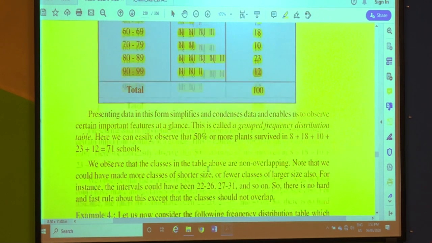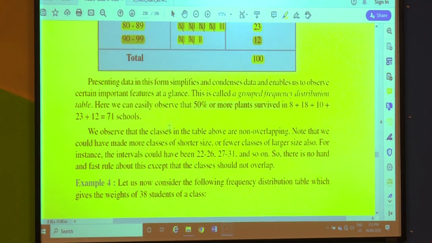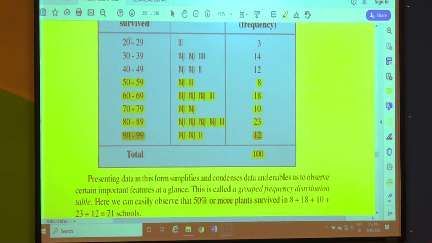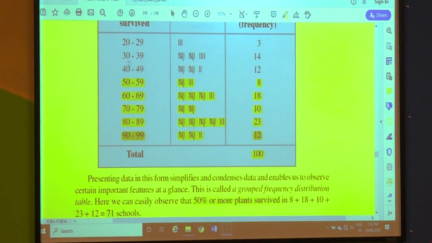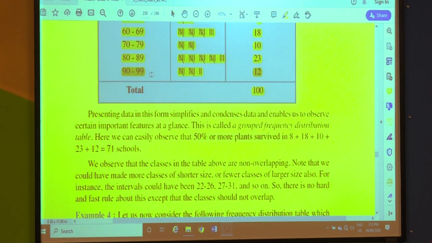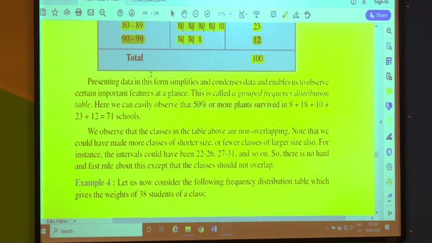Proceeding further, we observe that the classes in the table above are non-overlapping. Means what? See here, 20 to 29, 30 to 39, 40 to 49. Are they continuous? No, they are not continuous. So the classes are non-overlapping.